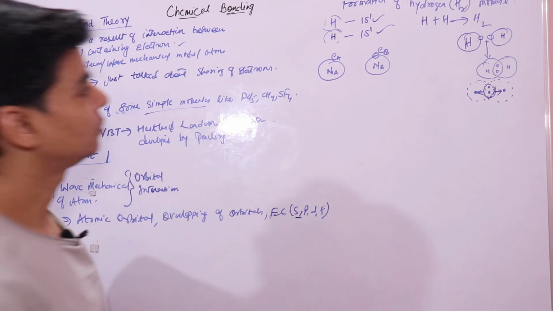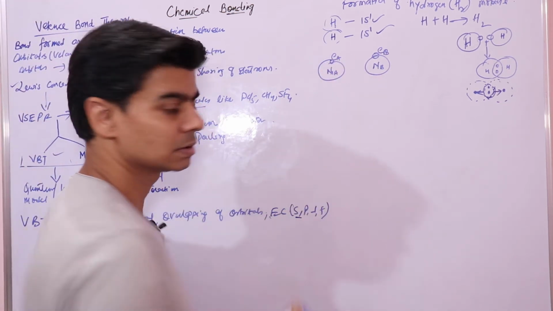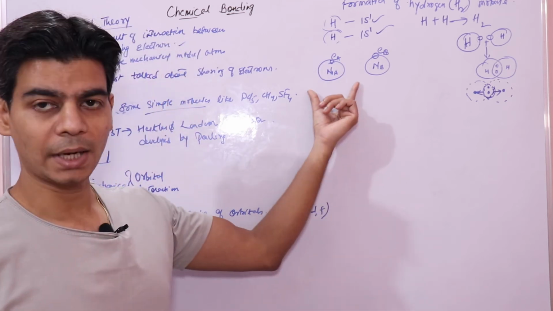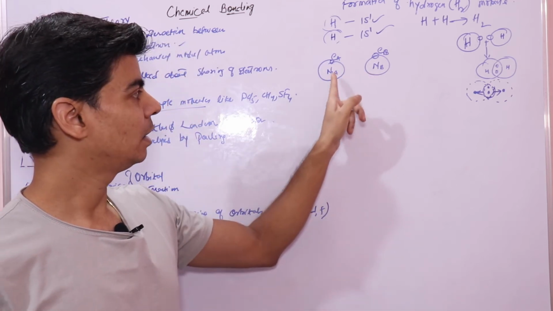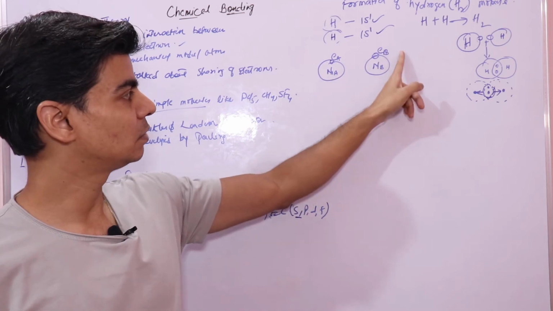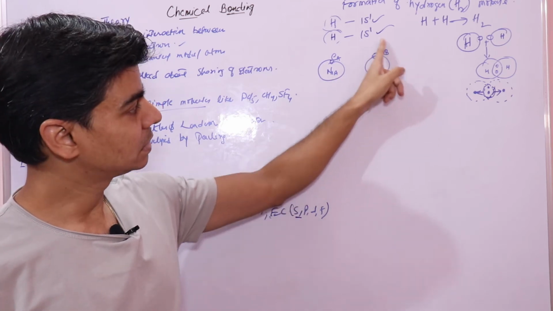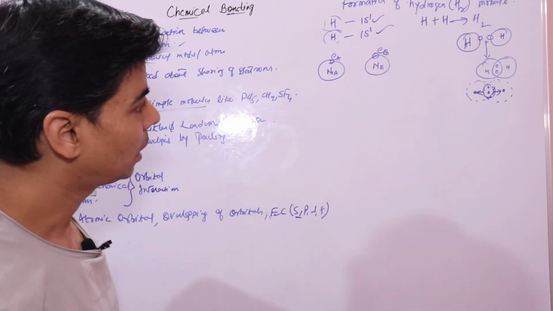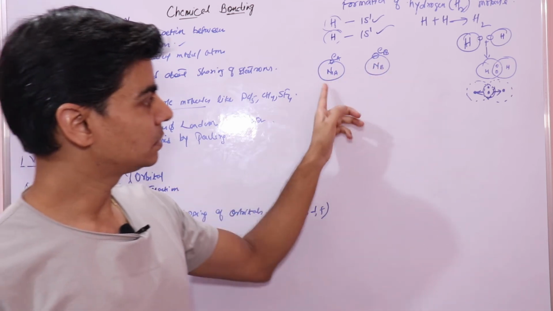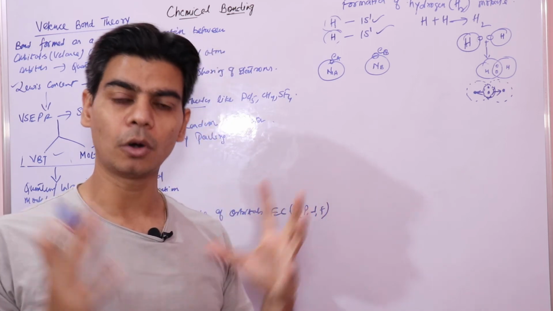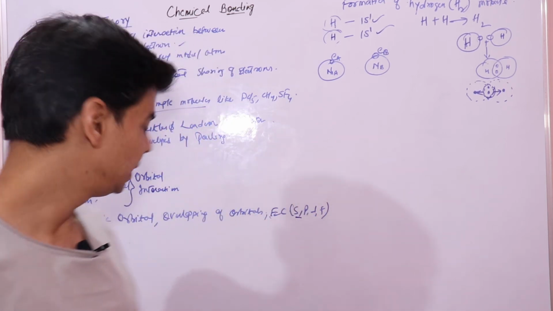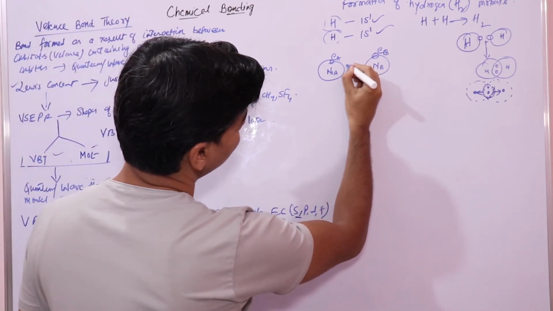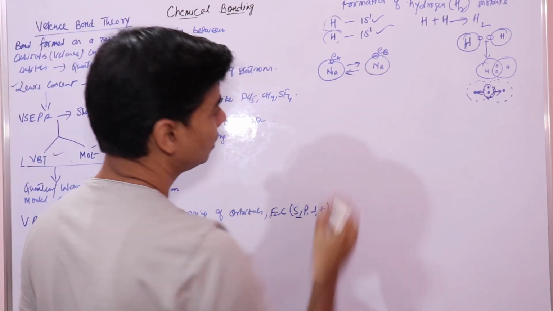Each hydrogen atom contains one electron. The electron on one hydrogen atom is denoted by Ea and the nucleus is Na. Similarly, on the second hydrogen atom, the electron is Eb and the nucleus is Nb. Now we will look at how bond formation actually takes place based on valence bond theory.